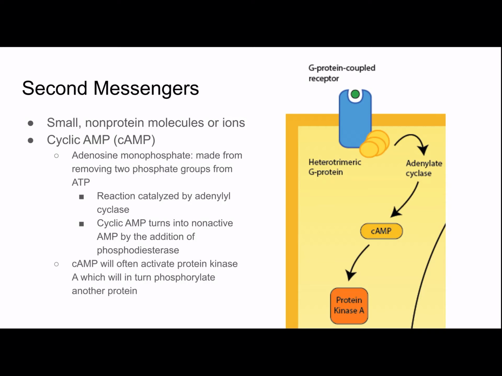As you can see in the picture, we have a G protein coupled reaction where the ligand binding will cause the activation of the G protein, which will then activate the enzyme adenyl cyclase, in this case adenylate cyclase, they're the same thing, which catalyzes the creation of cAMP, which will activate protein kinase A, which will then phosphorylate another protein. Again, these pathways are similar to a domino effect, where one thing causes the next to be activated, and this is all relaying the initial signal.